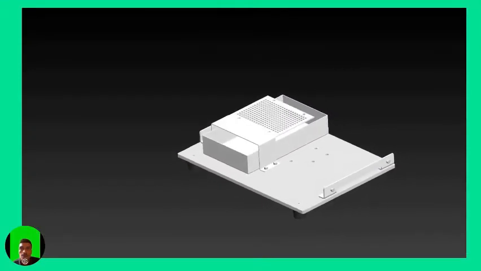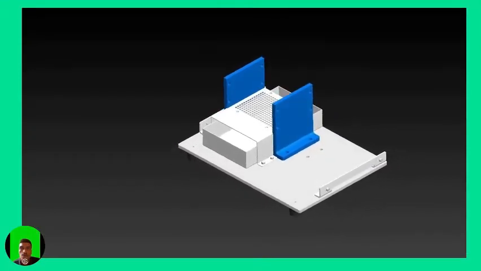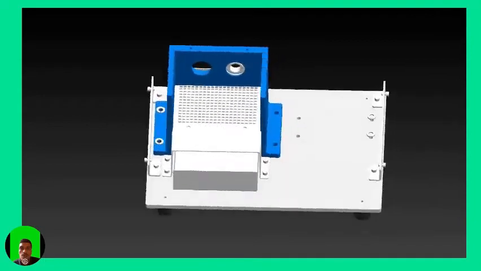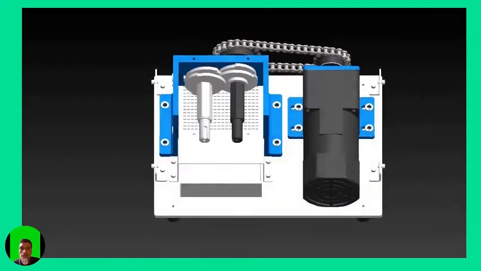Okay, so this is the simulation and assembly for my product that I made using SolidWorks.